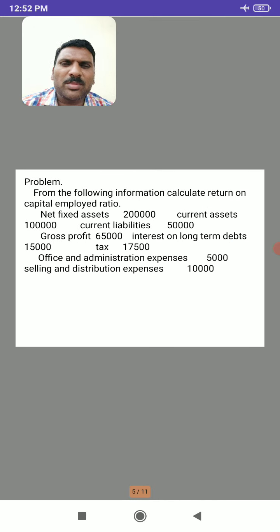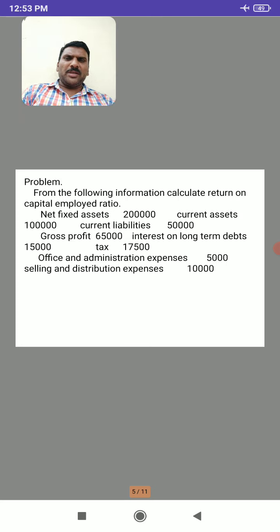So here if you take one simple problem and study the ROI ratio, first of all we will see what information is given in the problem. Net fixed asset is 2 lakh, and current assets are 1 lakh. Current liabilities are 50,000. Gross profit 65,000, interest on long-term debts is 15,000, and income tax is 17,500. Office and administrative expenses, which are called operating expenses, is 5,000, and selling and distribution expenses rupees 10,000. So this is the given information.